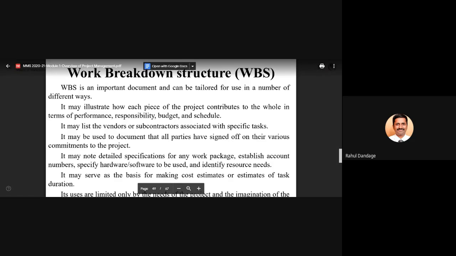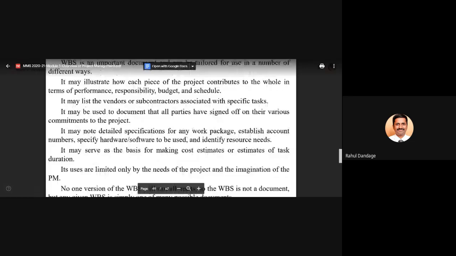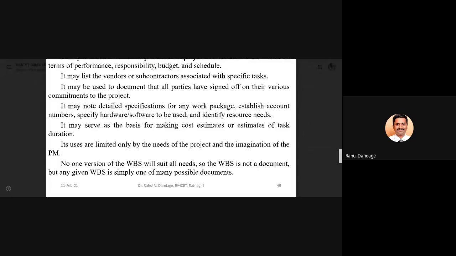It may also serve as the basis for making the cost estimates and estimates of task duration. Its uses are not limited, only by the needs of the project and the imagination of the project manager. No one version of work breakdown structure will suit all the needs. So any given breakdown structure is simply one of the many possible documents. This is a summary of what the work breakdown structure is all about.